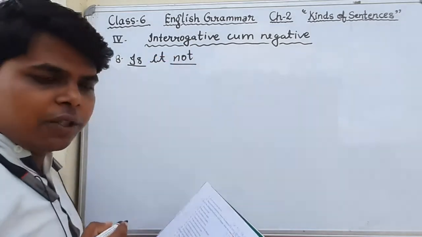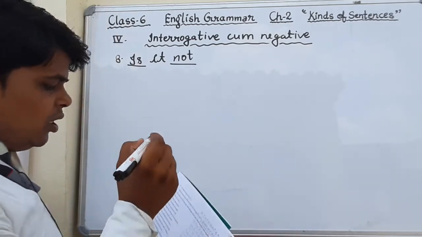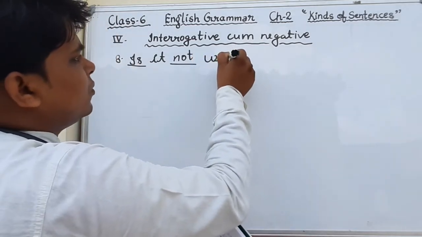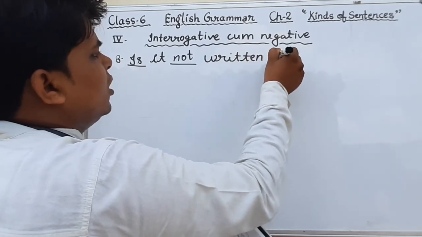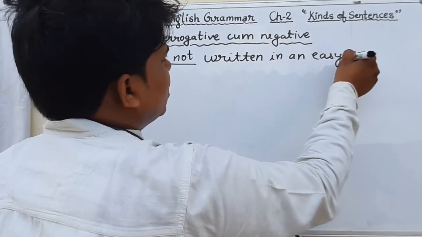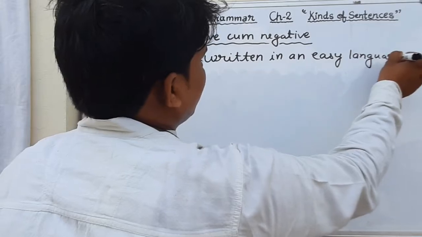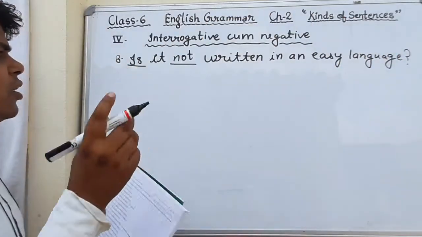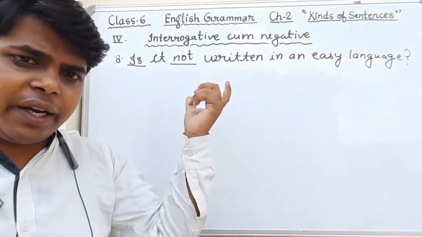Is it not written in an easy language? Okay student, this is the correct answer.